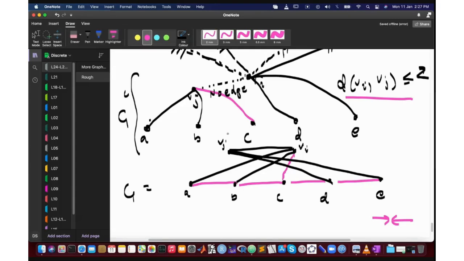But if this is the only picture, we go back to the original graph and we see that we can actually find a path of length 3 from A to E, which is a contradiction, because we said that in the original G, A, B, C, D, E is the shortest path from A to E. Okay, but it's not the shortest path in this picture, because you can go from A to Vi, Vi to Vj, and Vj to E. And this contradiction implies that our assumption, that Vj is only connected to these 3 of them and Vi is only connected to 2 of them, is wrong. They must have a common neighbor.